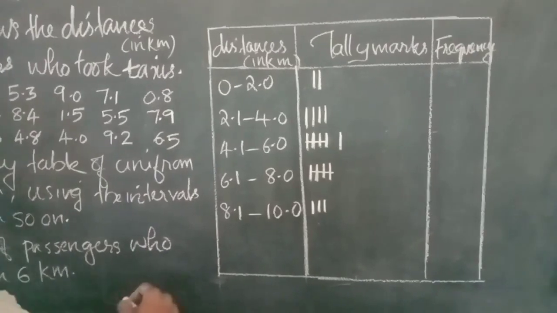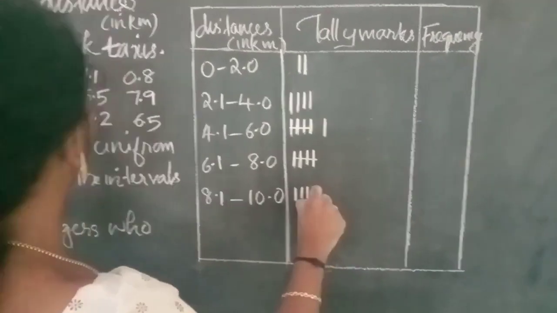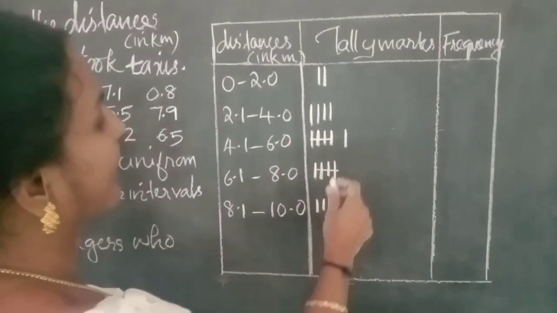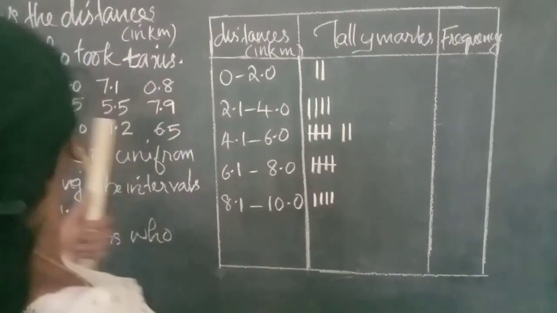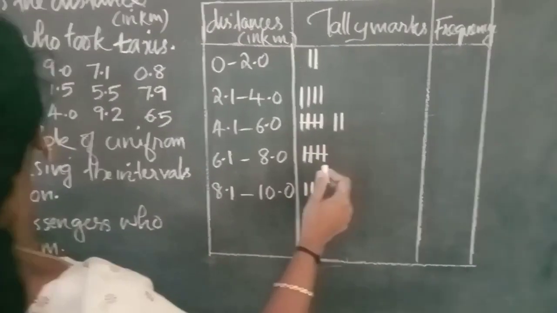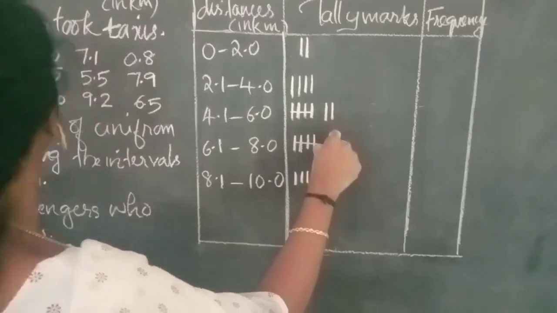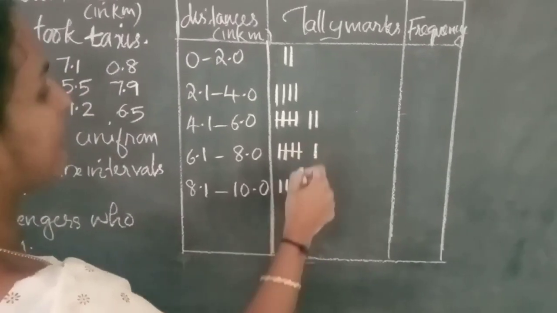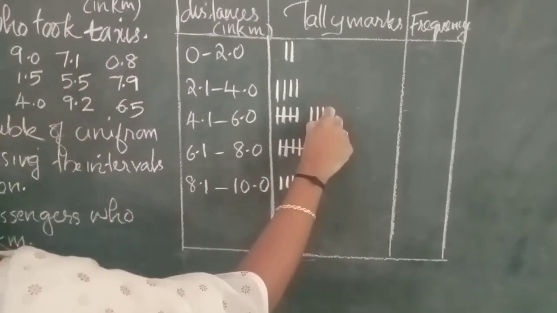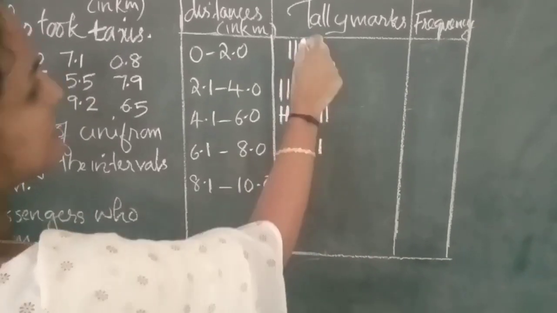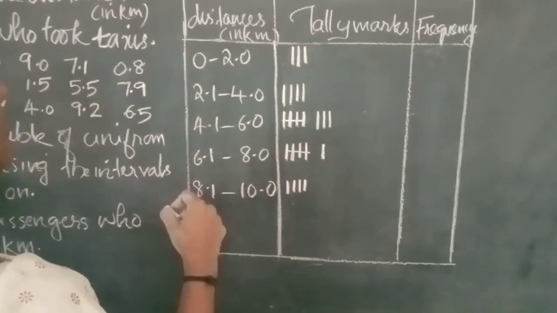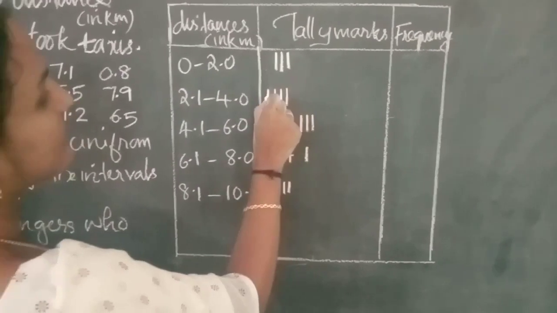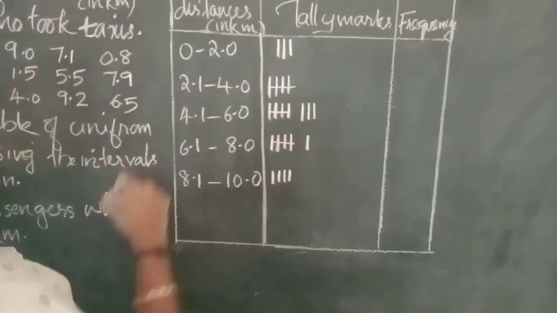Then third row 9.3, then 5.8, then 6.9, this is 6.9, then 5.7, then 1.6, then 2.3, again cross stroke,